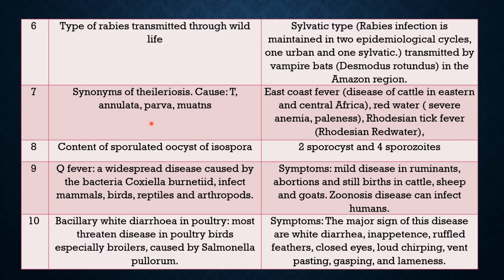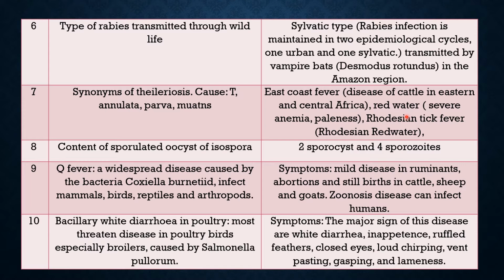Question 7. Synonyms of theileriosis. The various synonyms are East Coast fever. The disease is commonly found in cattle in eastern and central Africa, so the name is derived: East Coast fever. Red water, because the Theileria organism causes lysis of RBC. There is severe anemia.